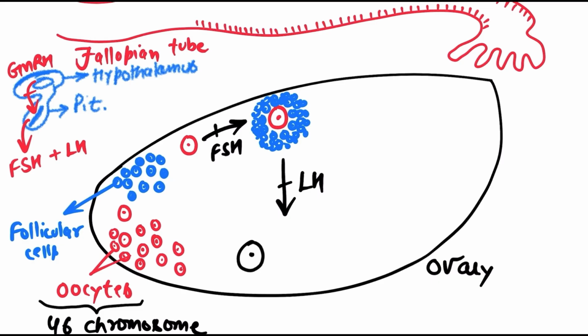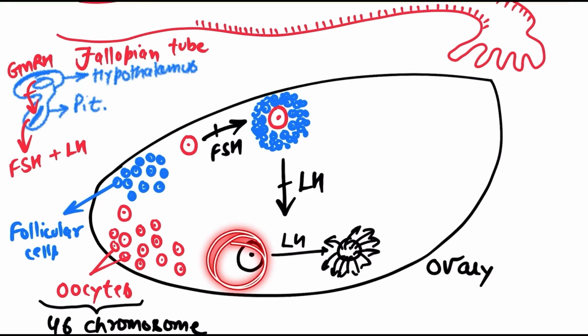Suppose this is a normal cell. It won't do much; it is not doing anything. But when LH acts upon this cell, it starts secreting or releasing something, right? This is the function of LH. Very simple. Luteinizing hormone. If you don't remember that at your level, that's completely normal, but remember its function. It transforms the normal cell into a secretory cell. That means the normal cell starts releasing some chemical, right?